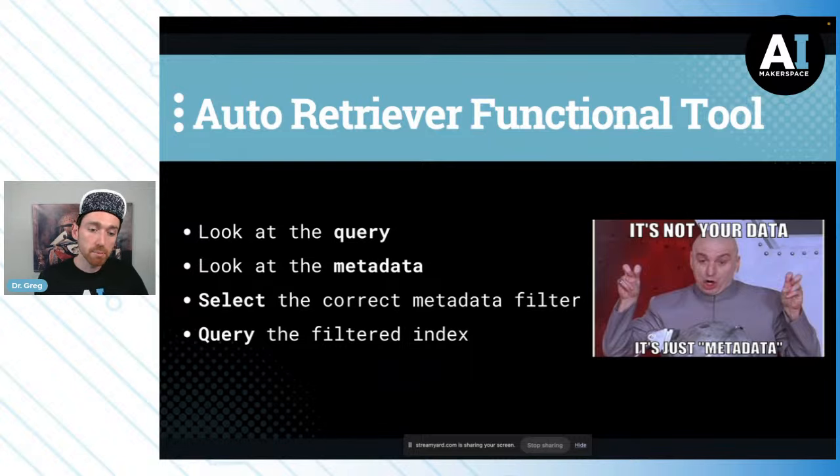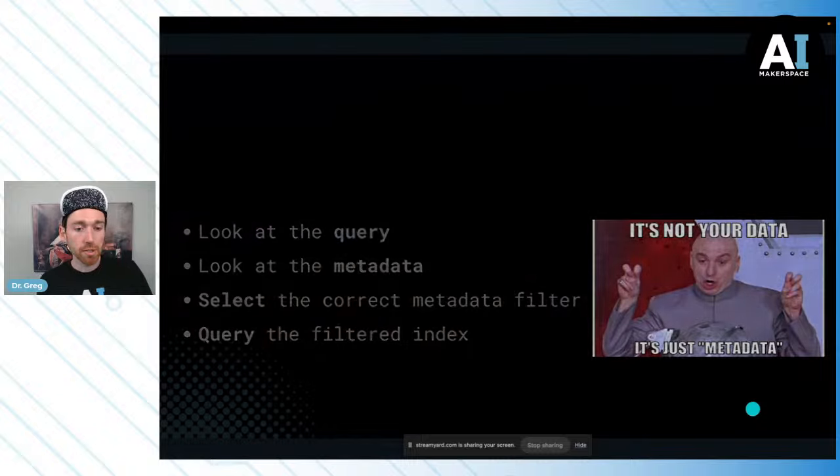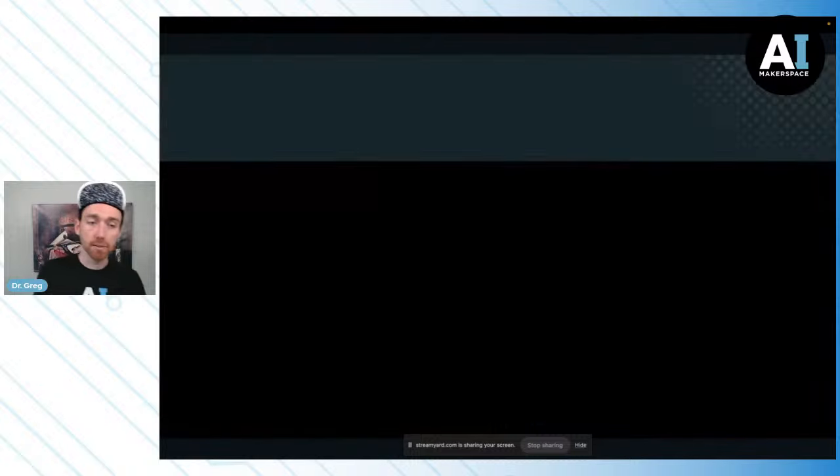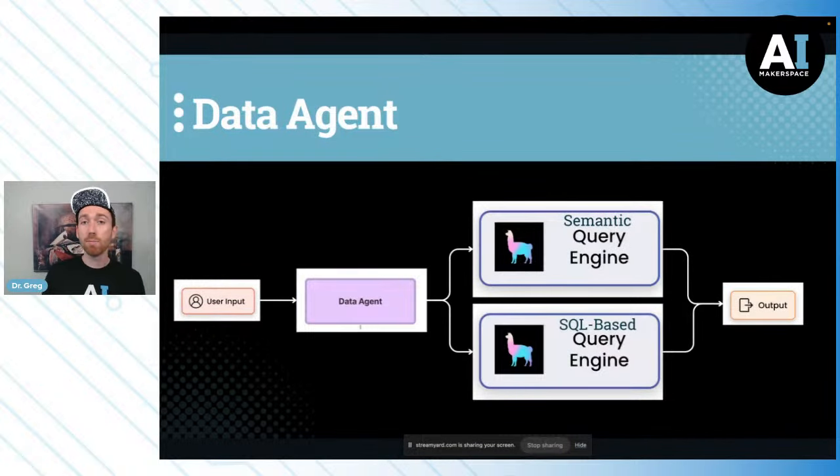This might be getting a little abstract. Let's sort of bring it down a little bit closer to earth here. So today's combined build, in short, is going to be up a layer of abstraction. We're going to take an input. We're going to go to a data agent. It's going to decide, should I use the semantic query engine or should I use the SQL-based query engine? Should I use the quantitative data, the SQL-based data, or should I use the qualitative data?